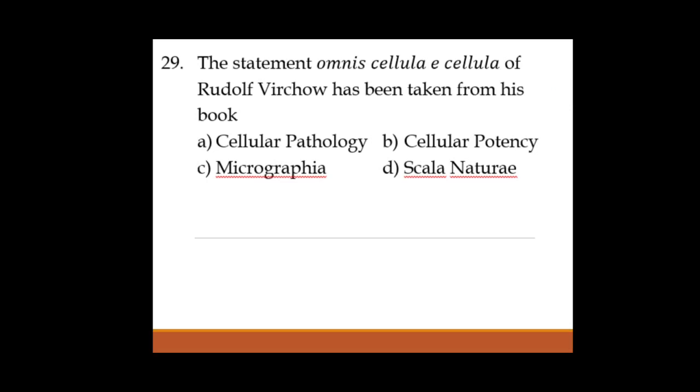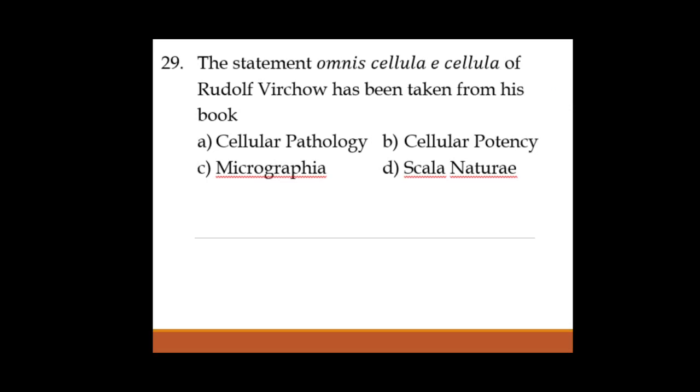Okay. Then B option, cellular potency. Cellular potency is nothing but the potential of a cell, like that of totipotency as well as pluripotency. Then Micrographia. Micrographia is a book. Now this Micrographia has been written by Robert Hooke. As you know, he's the person who discovered the cell.